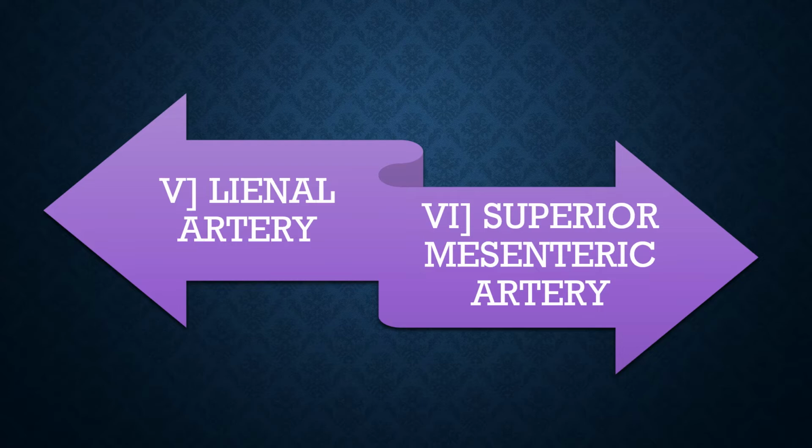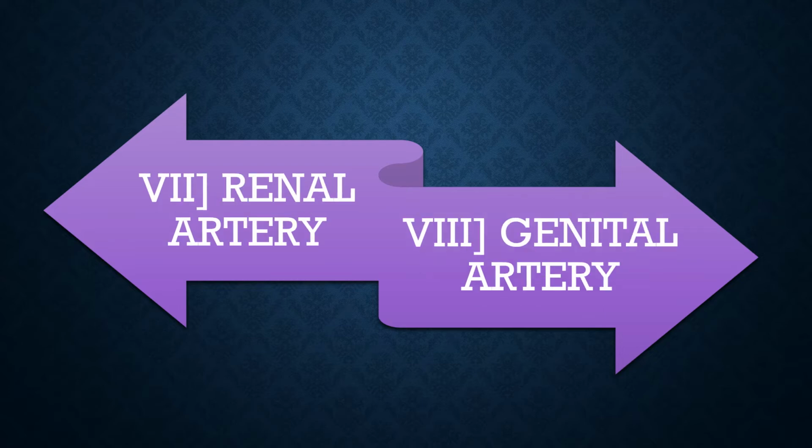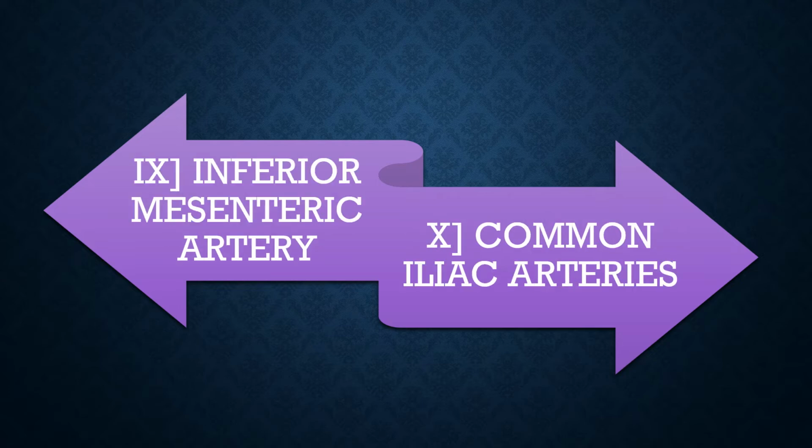Superior mesenteric artery supplies oxygenated blood to the upper part of the small intestine. Renal artery supplies oxygenated blood to the kidney, and then the genital artery supplies oxygenated blood to the testis and ovary. Inferior mesenteric artery supplies oxygenated blood to the lower part of the small intestine, and then the common iliac artery supplies oxygenated blood to the pelvic region of the rat.